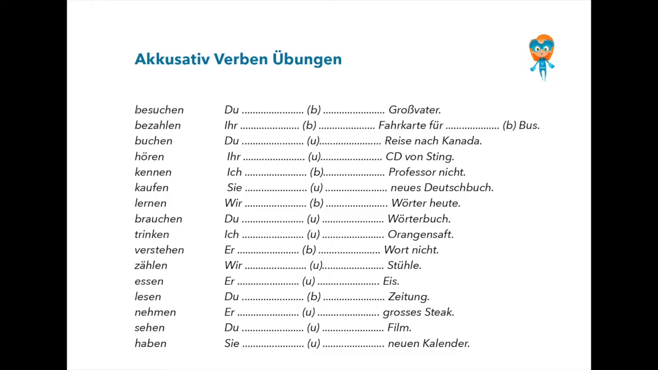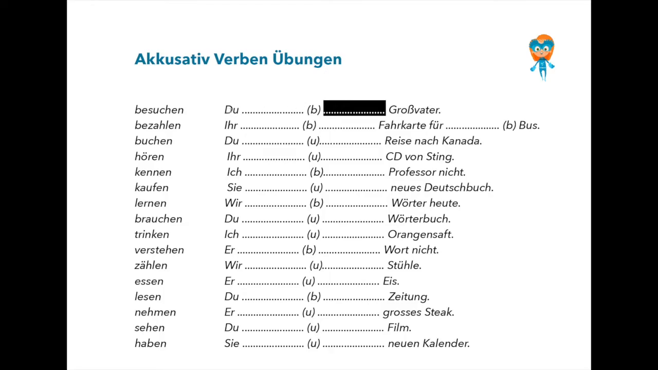Here we have a selection of verbs like to visit, besuchen, to pay, bezahlen, to book, buchen, etc. The idea of this exercise is for you to learn to conjugate a verb in German, to place it in the second position, as well as to use a defined or an undefined article before the noun in Akkusativ.